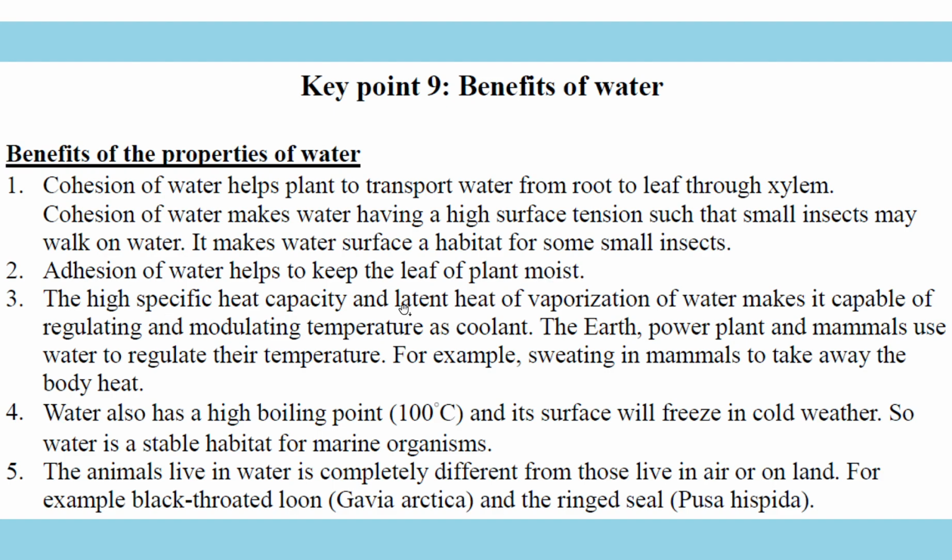And the high specific heat capacity and latent heat of vaporization of water make it a good coolant to regulate and modulate the temperature, of the whole Earth and of power plants. And mammals always use water as the coolant, not just us, the whole Earth, because we have water, so our temperature is more stable. The sun shines on us and doesn't shine on us every 12 hours, right? But our temperature is stable. For example, sweating in mammals takes away a lot of heat.